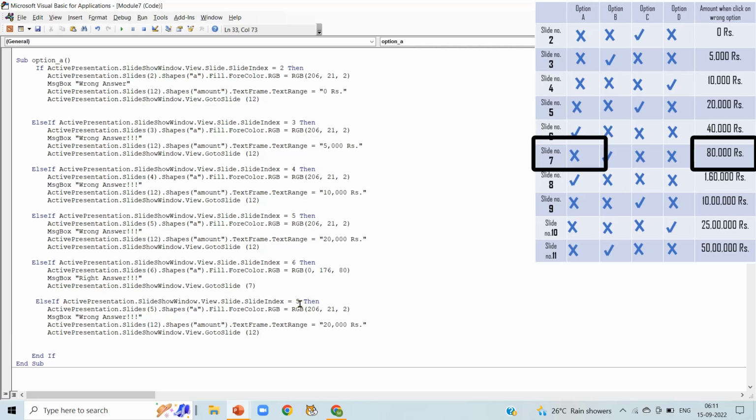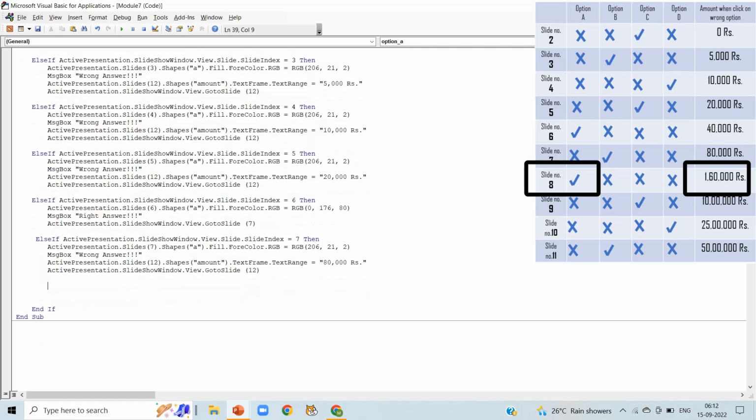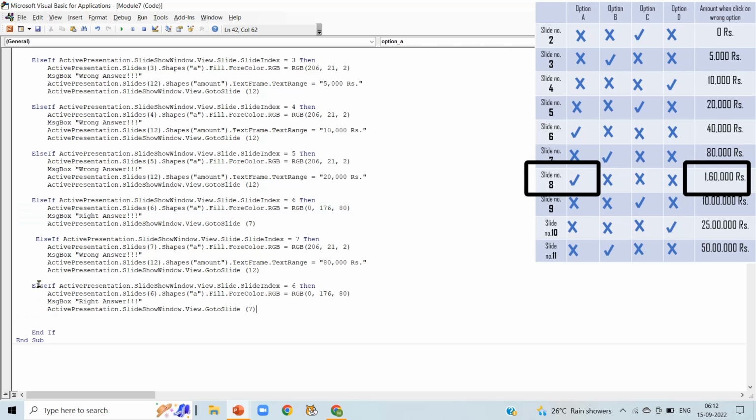Now change the slide number to 7. In second line also, RGB color is perfect as red color is more here. And the amount when we click on wrong option is 80,000 rupees here. So next is slide number 8. As we can notice in slide number 8, option A answer is right. So we are going to copy code which is having right answer, that is of slide number 6. Copy it and paste it here.